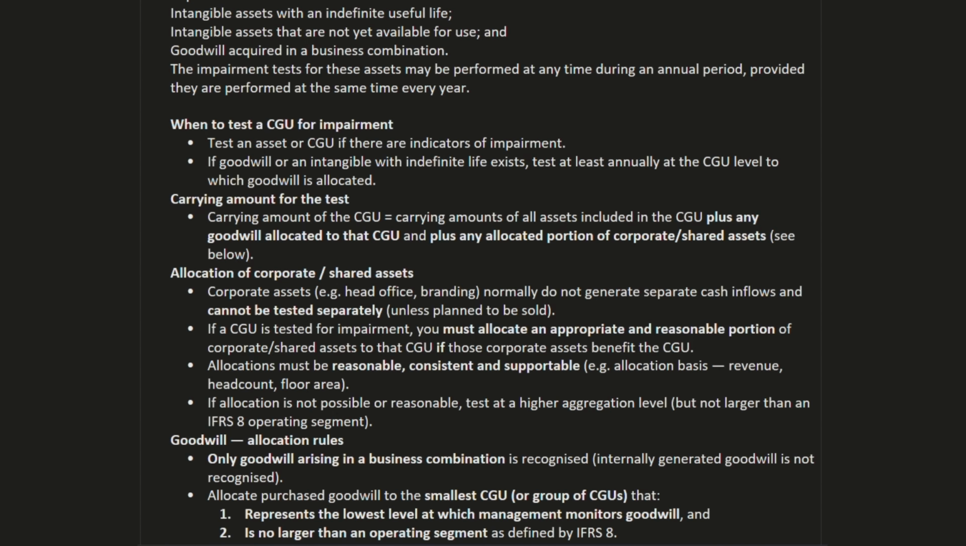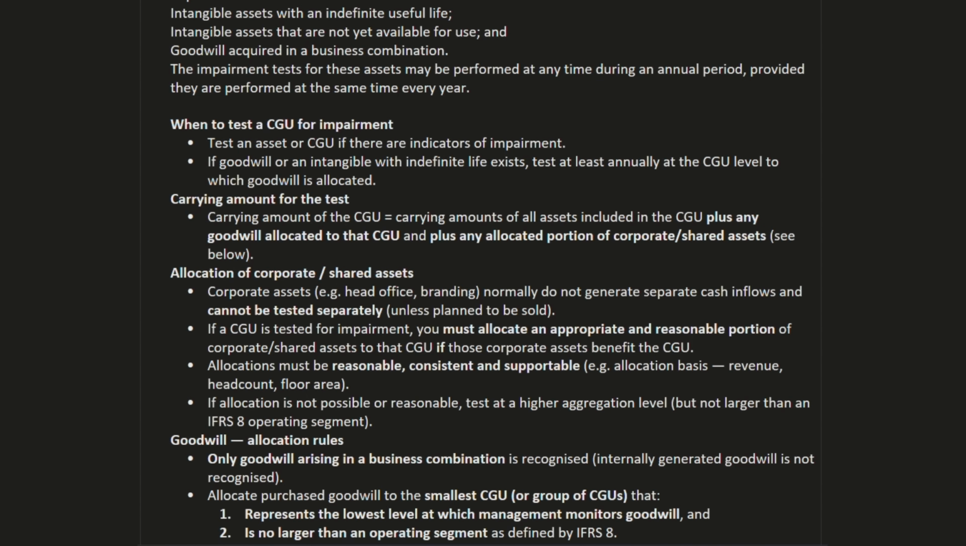If a CGU is tested for impairment, you must allocate an appropriate and reasonable portion of the corporate shared asset to that CGU if those corporate assets benefit the CGU. So it is about the proportionate basis. Allocation must be reasonable, consistent and supportable. Example: allocation basis revenue,